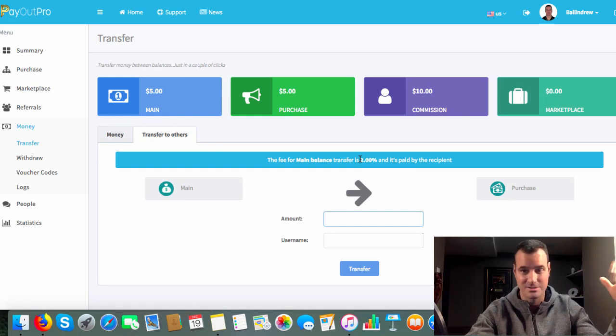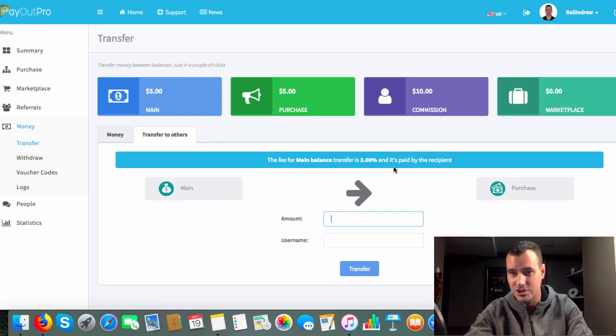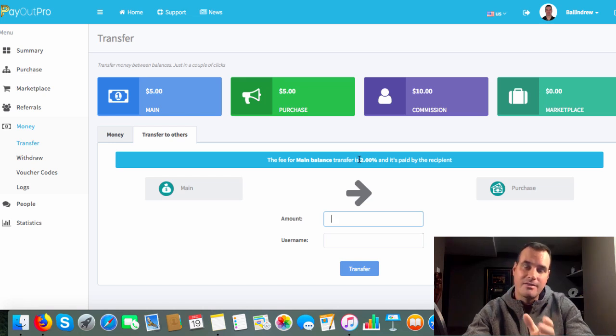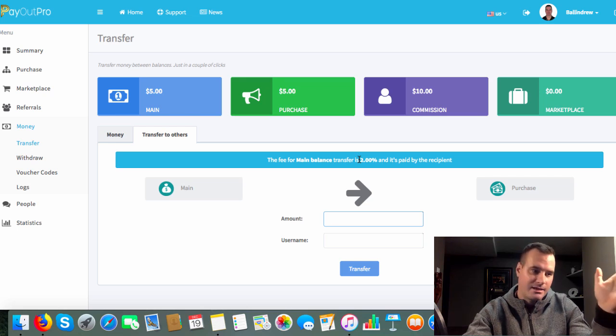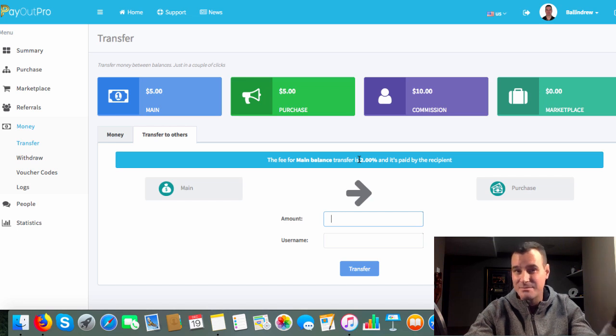Normally they're 15% or 20%. We just charge 2%. And the reason behind that is because normally when you go out there and you're going to fund an account, guys, and you're going to use BTC or a USD payment processor, that fee is about 2% to send funds. So what we've done here is we've actually created that fee internally inside the system, and we're not doing something just to make 15% off you. We're only charging 2%, so that's pretty good.